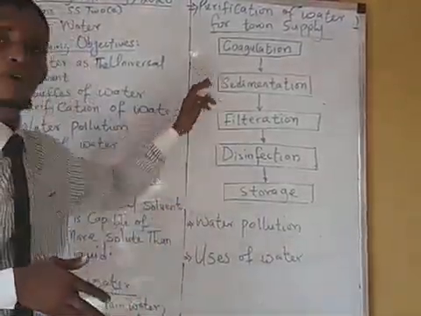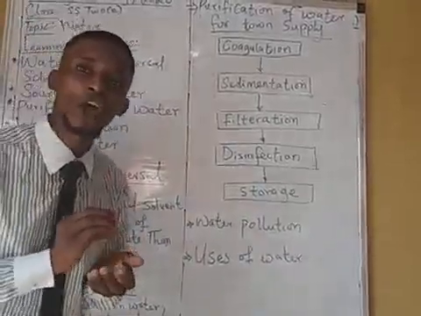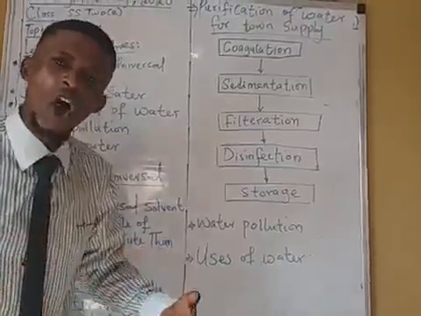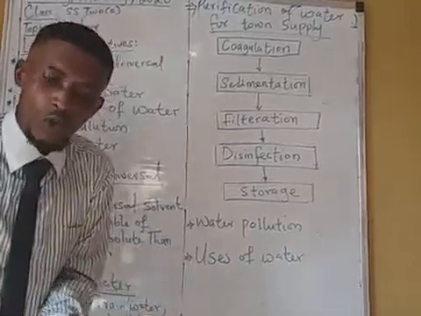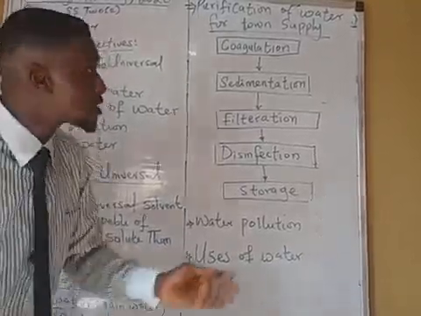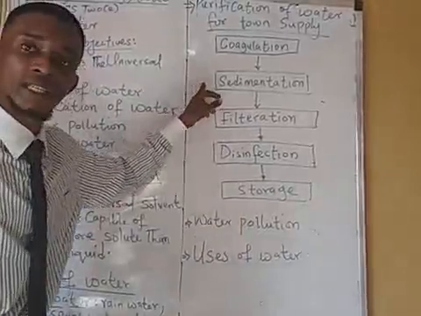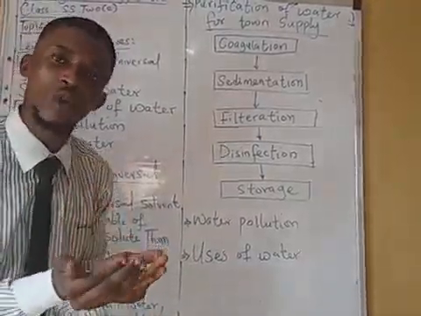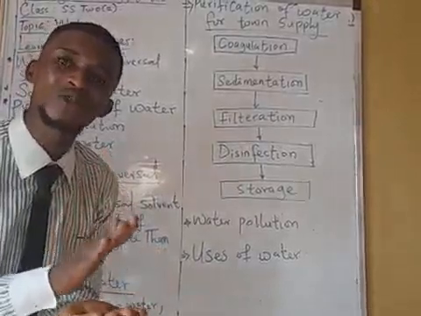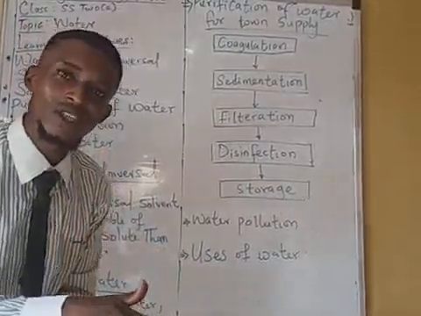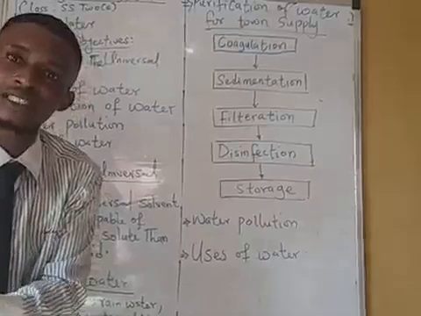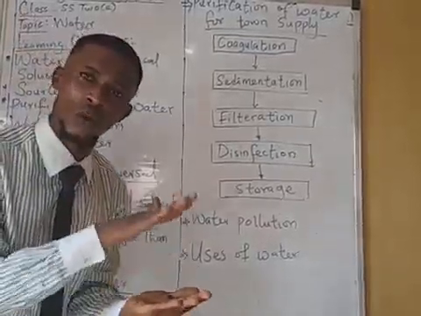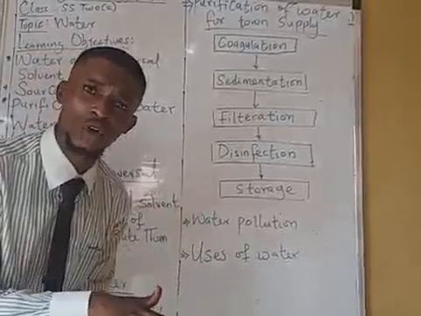Now, what is coagulation? Now, this is the addition of a coagulant such as alum to make all the dirt come to a particular place. Now, the second one is sedimentation. Now, in sedimentation, after the dirt has coagulated, you allow it to settle down. Just like you bring a water that contains a soil or dirt and you allow the water to settle, that is what we call sedimentation.